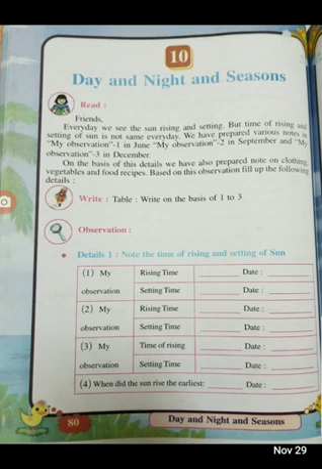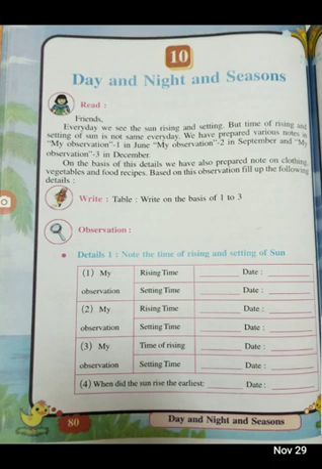Every day we see the sun rising and setting, but the time of rising and setting of the sun is not the same every day. We have prepared various notes in my observation 1 in June, my observation 2 in September, and my observation 3 in December. On the basis of these details, we have also prepared notes on clothing, vegetables and food recipes. So based on this observation, fill up the details. There are many observations we have already done in the previous lessons. Now there is one more observation, what you have to observe here and what you have to note down.